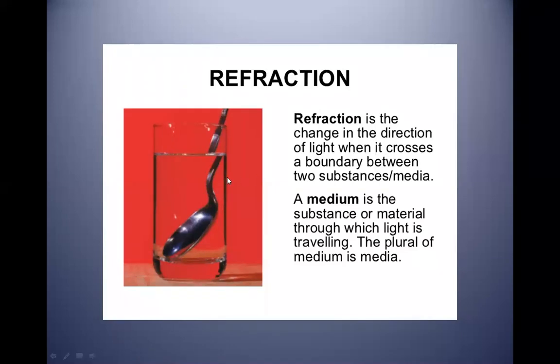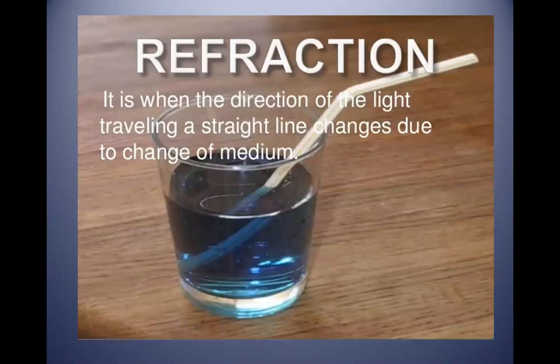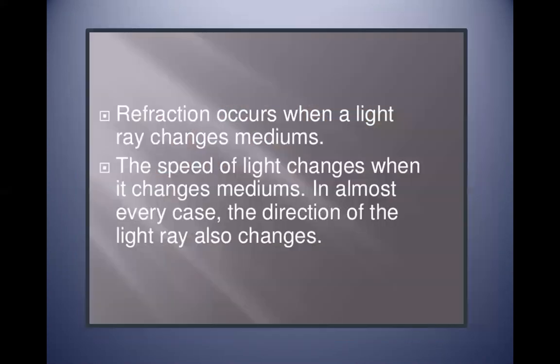As you can see in the diagram, there is a spoon inserted in a glass of water. When it enters the other medium, due to light, we see a bending in the stem of the spoon. It's not an actual bending. This bending is only due to refraction. And we have also discussed the phenomena of refraction in the last week of topic waves. It is when the direction of light traveling in a straight line changes due to a change in medium. There's a more easy definition of refraction.